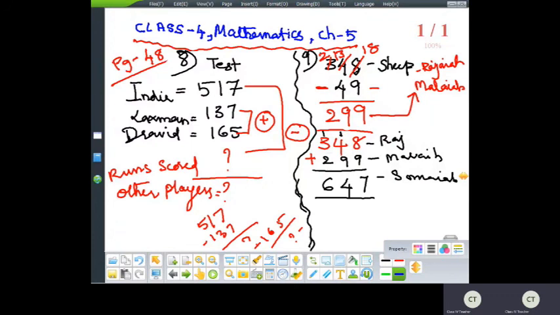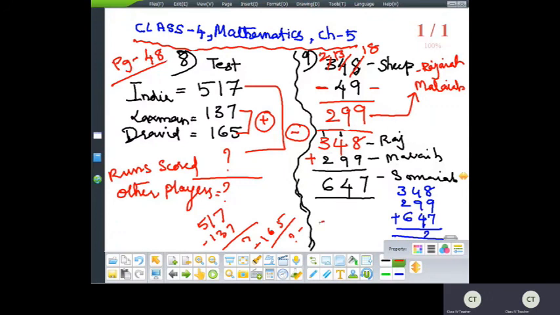So let us add 348 plus 299 plus 647. So whatever you get is the second part of the question. Got it, children? Somewhere around 1200 you will get it. Okay?